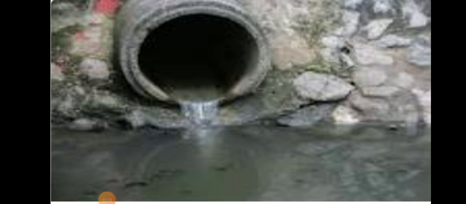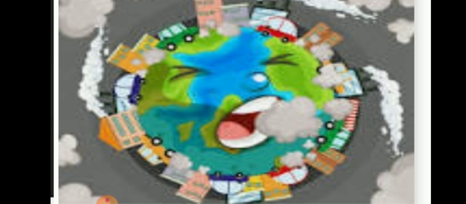Children, if you see in fresh water, the fishes will be living very happily, whereas fishes in polluted water can't live happily, and after some time they will die. So we, the human beings, man is responsible for these changes. Now we are going to see what are the effects of some of the man-made changes on environment.